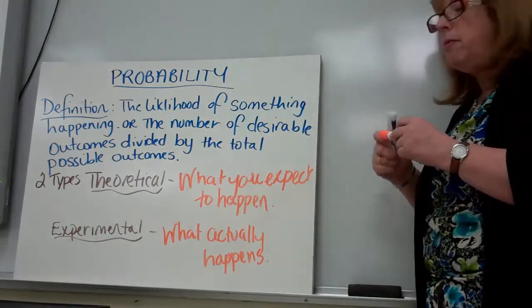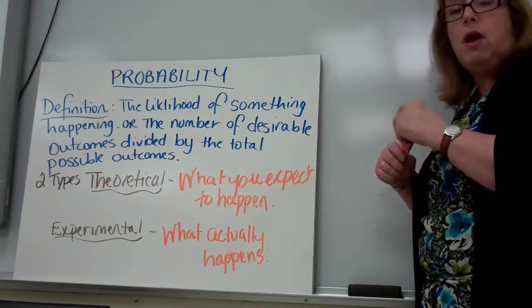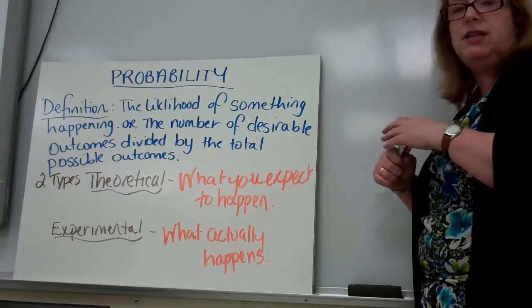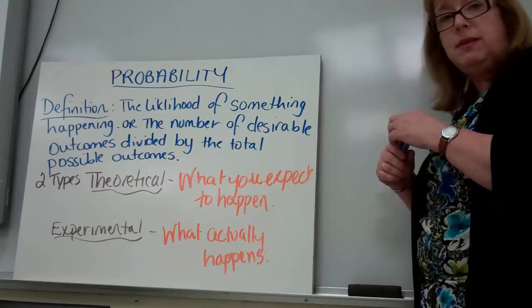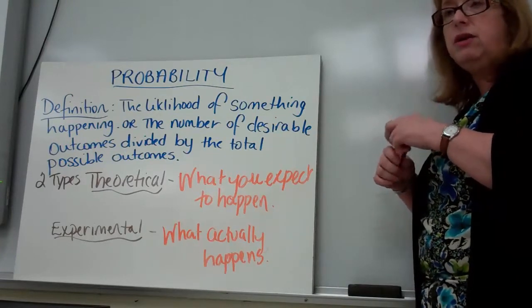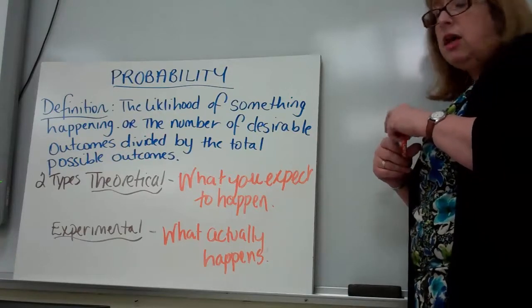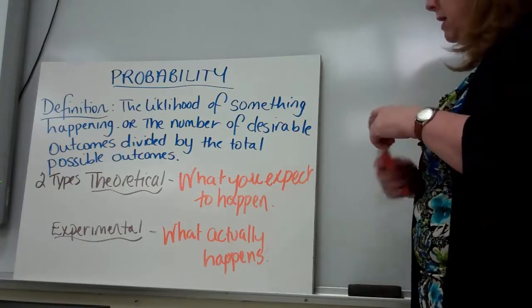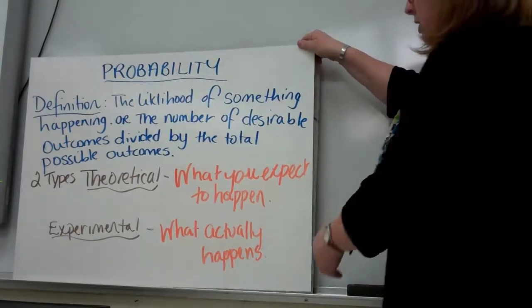For flipping a coin 100 times, we would predict that we would get 50 heads, 50 tails. But what actually happens is usually something slightly different. Occasionally we get 50 and 50, but we might get 45 and 55. So that would be experimental probability, what actually happens when you do a simulation or an experiment.